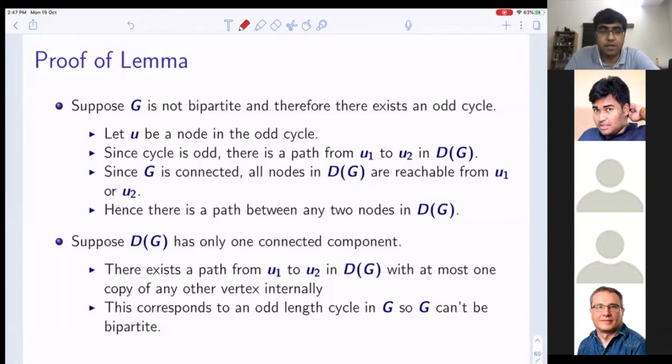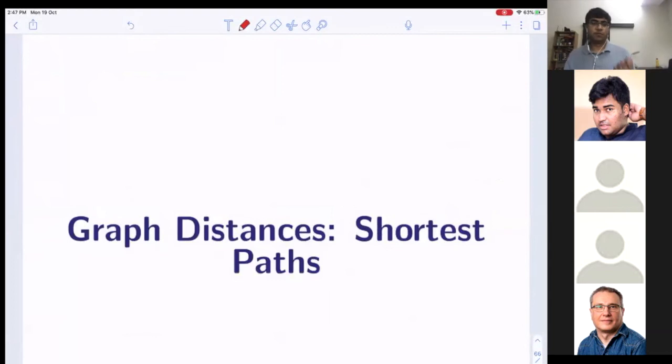Okay. I think if there is no question, then it's a good time to take a break before we move to the next topic about graph distances.